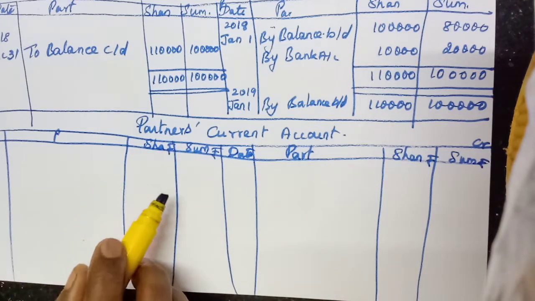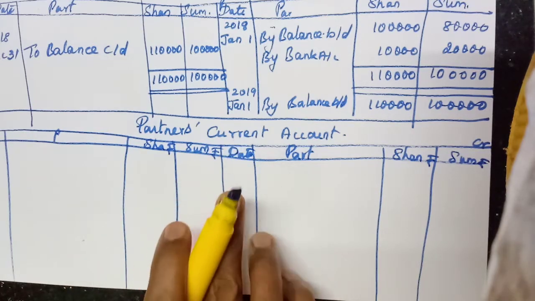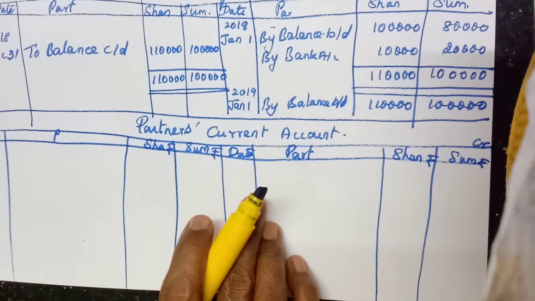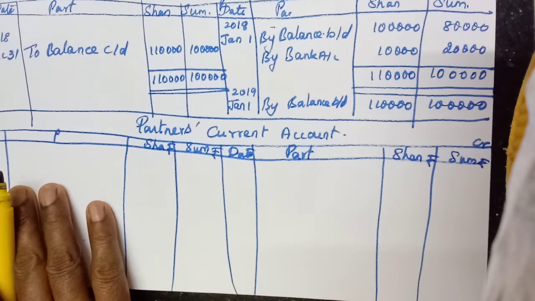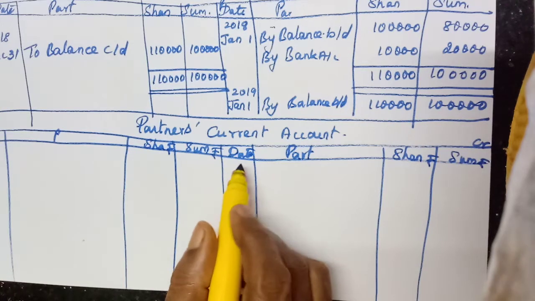Now, partners' current account balance we should write first. For that, you should check very clearly whether it is debit or credit. In this problem, in the second line they have given current account on 1st January 2018 credit balance. So this side we will start.